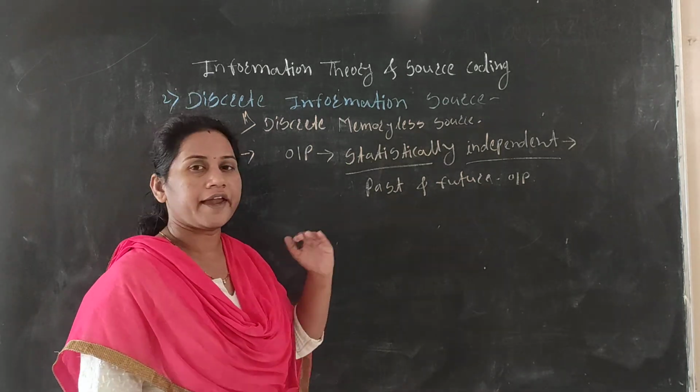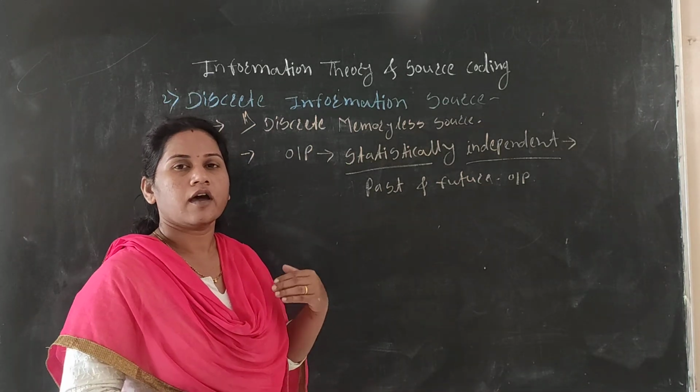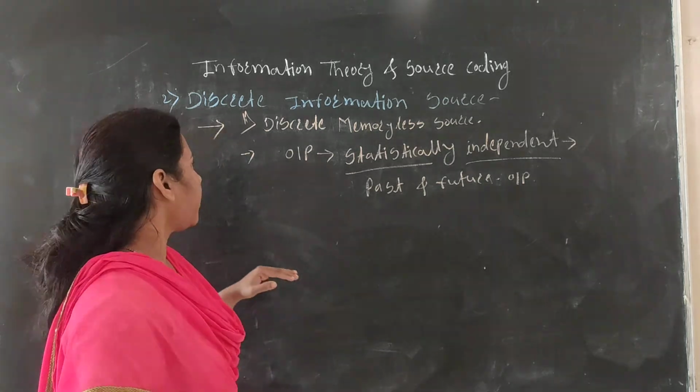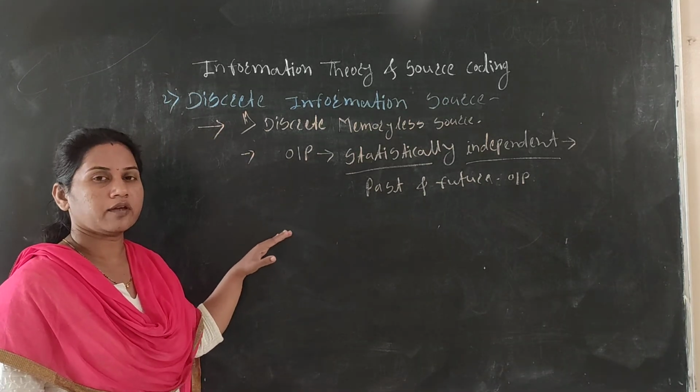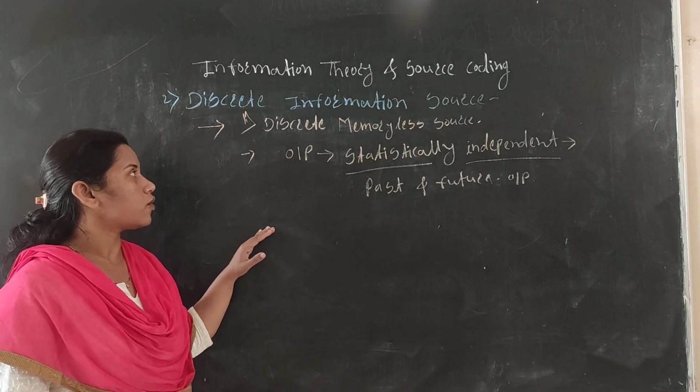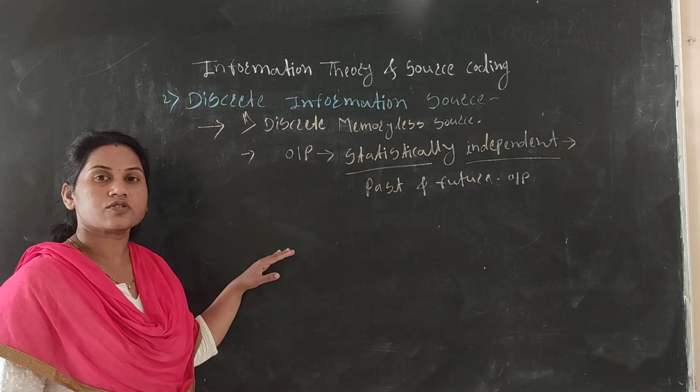It is totally independent from the previous and the next. That's why the information coming from that source is called a discrete memoryless source.